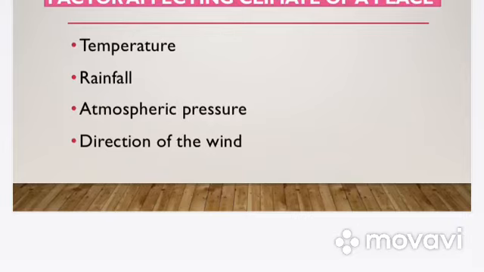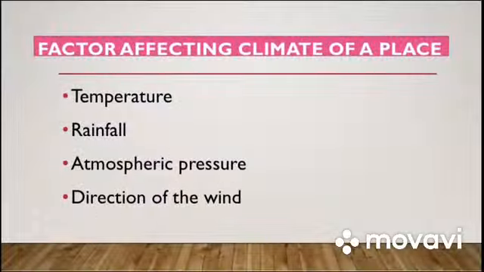Now there are some factors which affect the climate of a place. We all know that the climate of Delhi, Chennai, Calcutta and Bhopal are all different. This difference is because there are certain factors which influence the climate of a place. First is temperature. We all know this. The places which are near the sea have a different amount, will have oceanic influence.